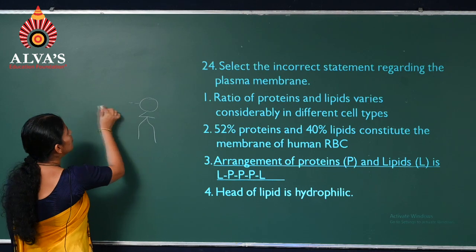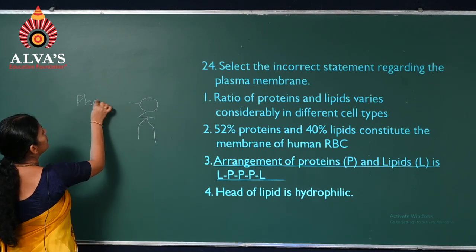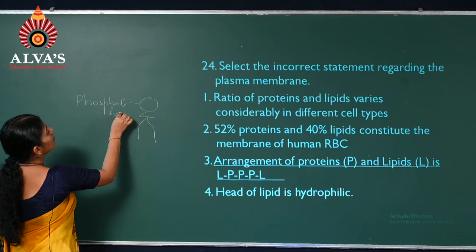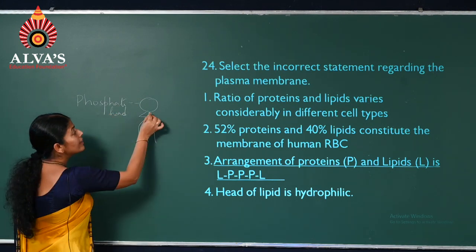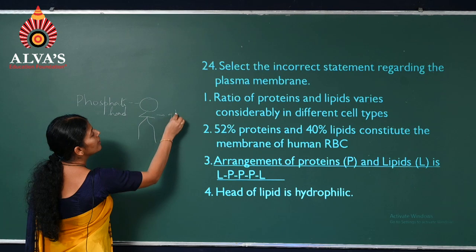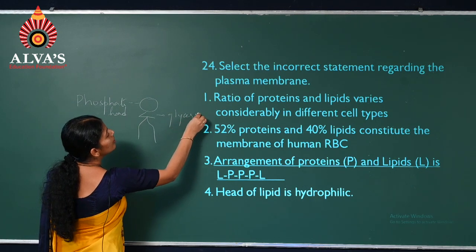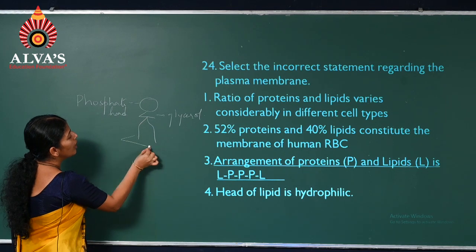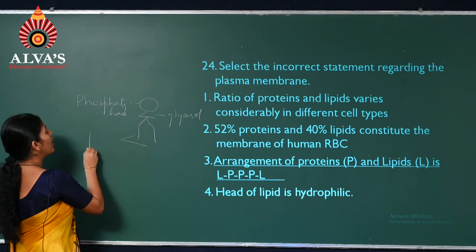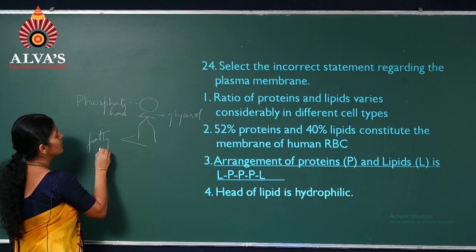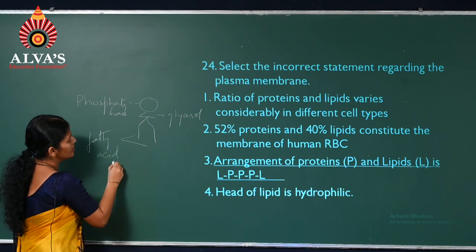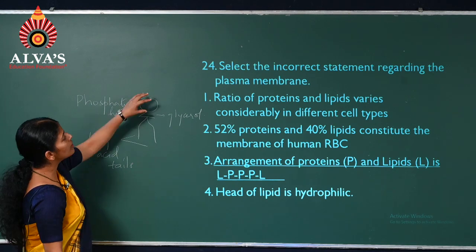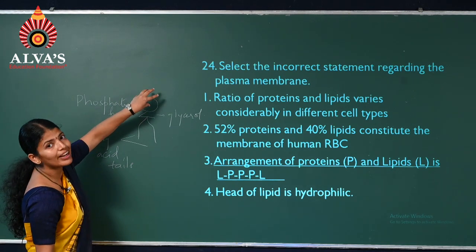This is the phosphate head, and this region is the glycerol backbone. And these two are the fatty acid tails. So this is the phosphate head.